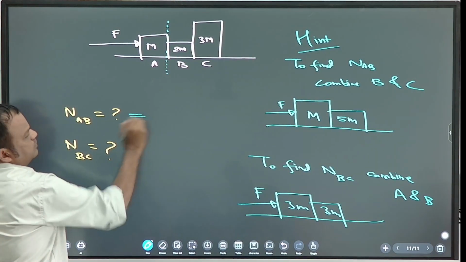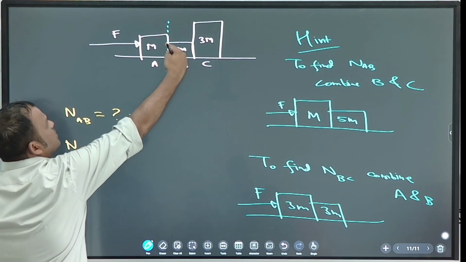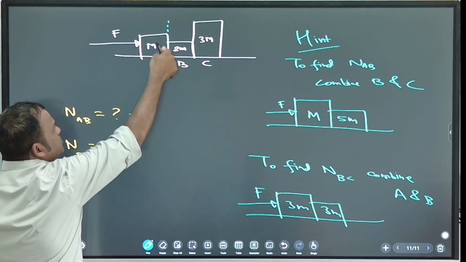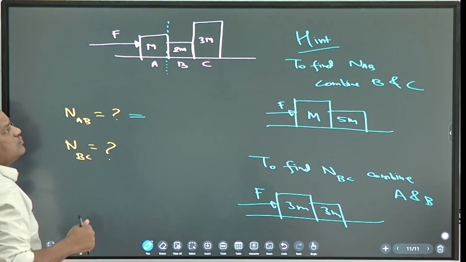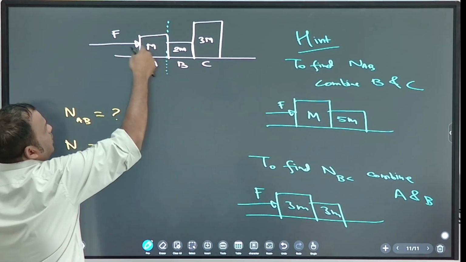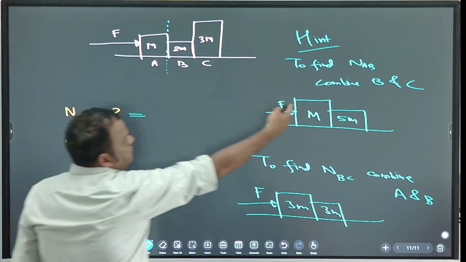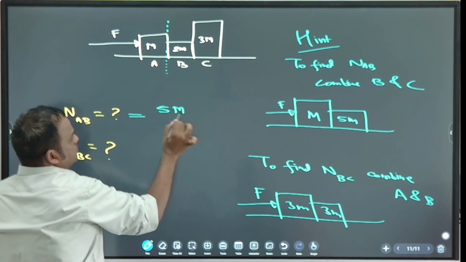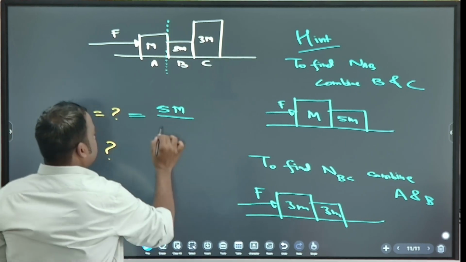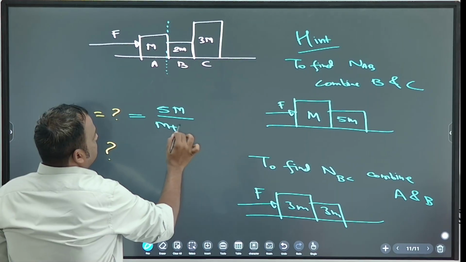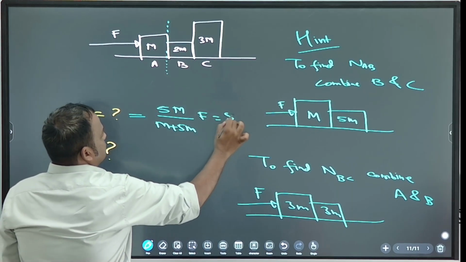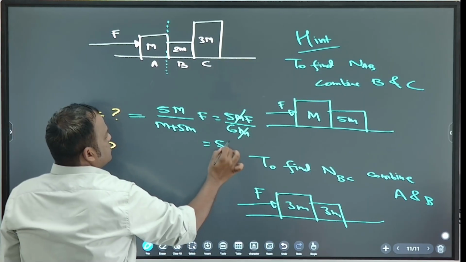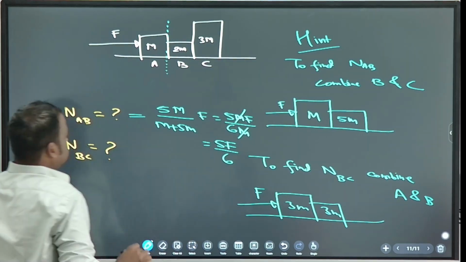Now tell me the answer. I want the normal here. What is the normal between these two? What is the push force between these two? Correct. So you are exerting force on M, so the numerator will be 5M. Good. 5M by M plus 5M into F. So 5M into F by 6M. So the answer is 5F by 6.